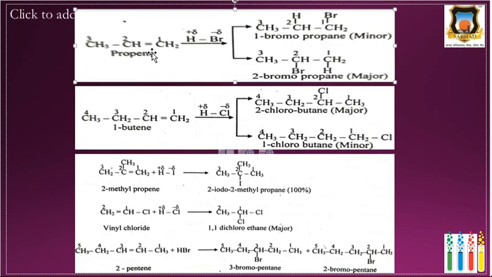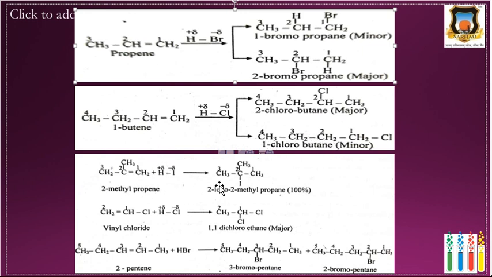Here, propene and HBr add across the carbon-carbon double bond according to Markovnikov's rule. Therefore, two products are formed, 1-bromopropane and 2-bromopropane. The major product is 2-bromopropane and the minor is 1-bromopropane, according to Markovnikov's rule. Then in 1-butene, the chlorine is negatively charged, so it attaches itself to the second carbon, which has fewer hydrogens, that is, 1 hydrogen. Therefore 2-chlorobutane is the major product, and 1-chlorobutane is the minor product.